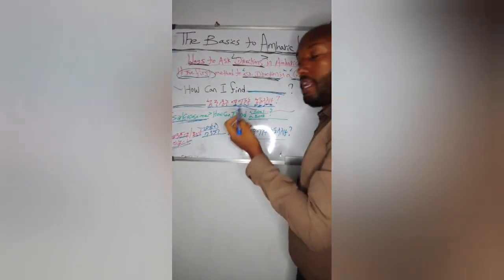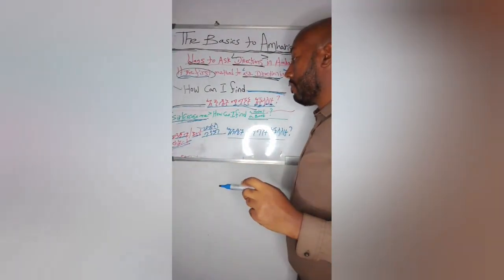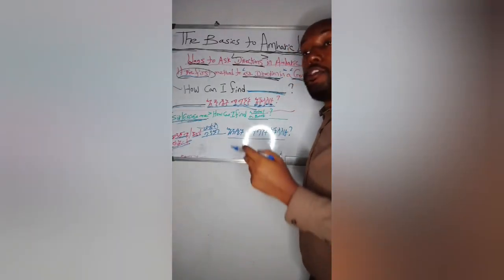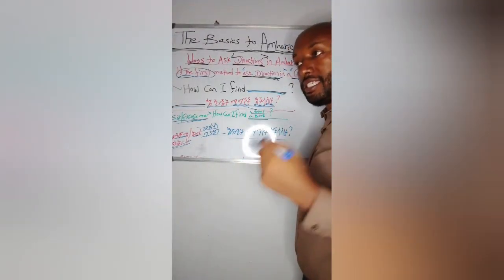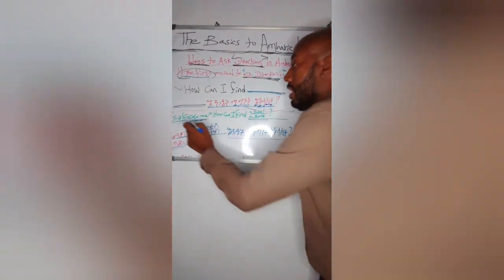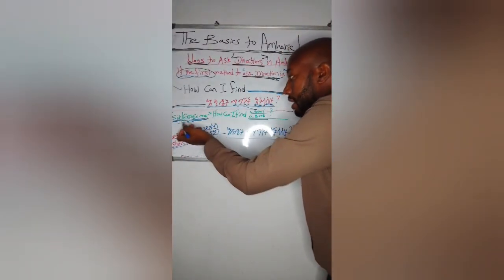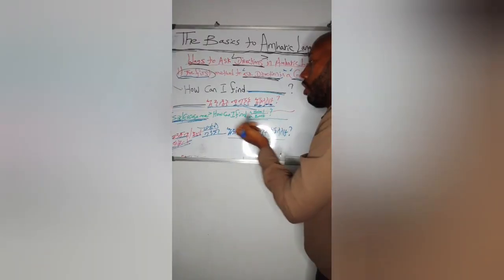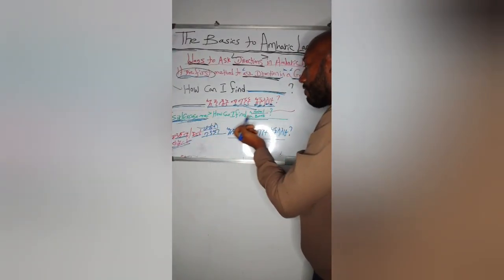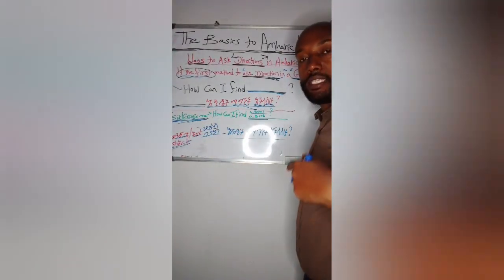So let us make one example. Always, as I have said before, you need to be polite when you are asking for a place or for something. So you always add "sir" or "excuse me," okay? Sir, how can I find a hotel? Or excuse me, how can I find a bank? You'll ask direction like this.